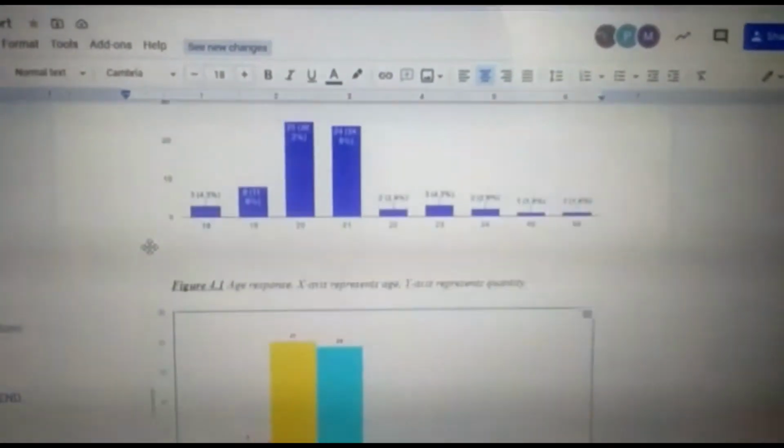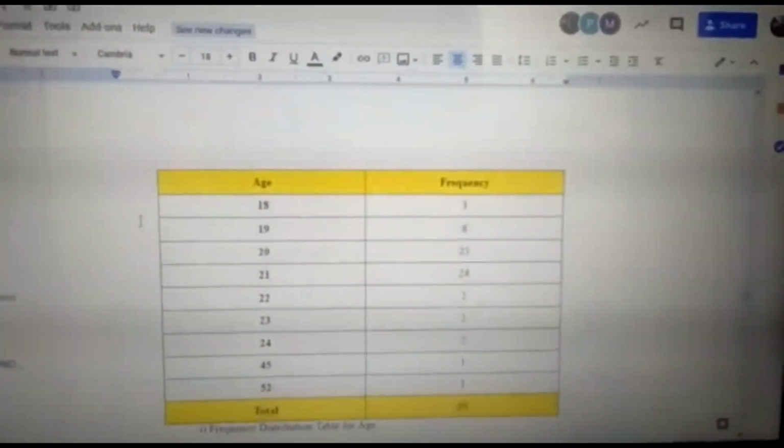We have age, we have a bar chart here, we have a histogram that depicts, it's almost the same as the bar chart. We have a box plot, we have a frequency table and a relative frequency table also, and we have measures of central tendency and measures of dispersion, and we also did it for time spent in hours a day.